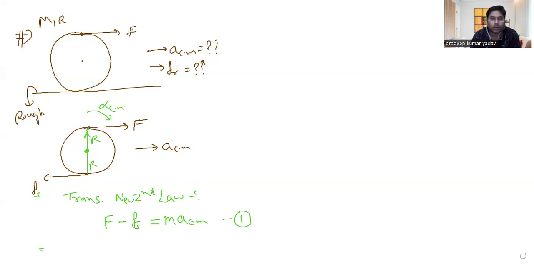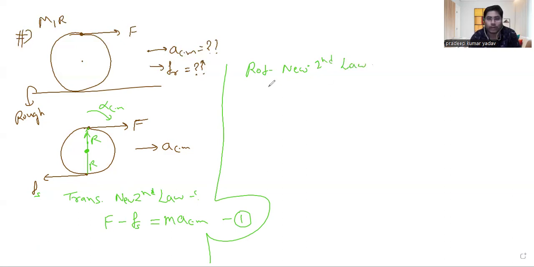Now, I can talk about rotational Newton's second law. According to this, net torque will be equal to I alpha. Right. So net torque, first of all, you can see I am figuring it out about the center of mass. The force F is going to provide a clockwise torque, and the friction force is also going to provide the same clockwise torque. It is going to support the force, right? So we can say F into R plus Fs into R is equal to I alpha CM.